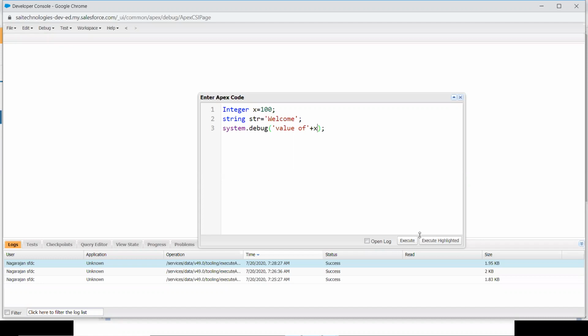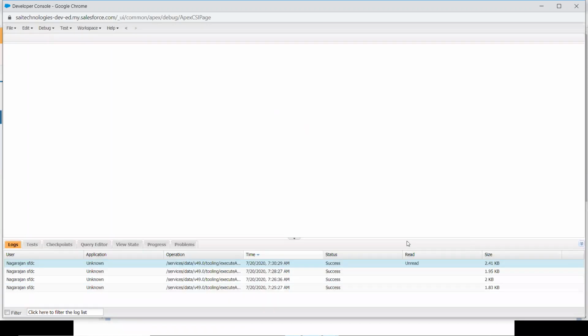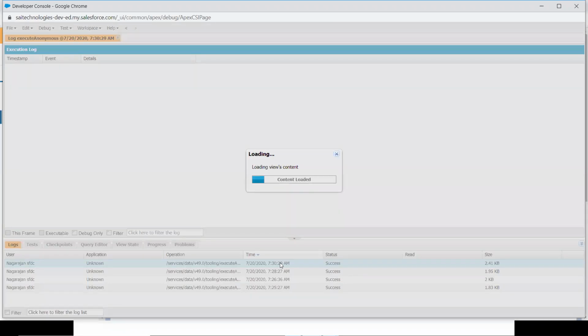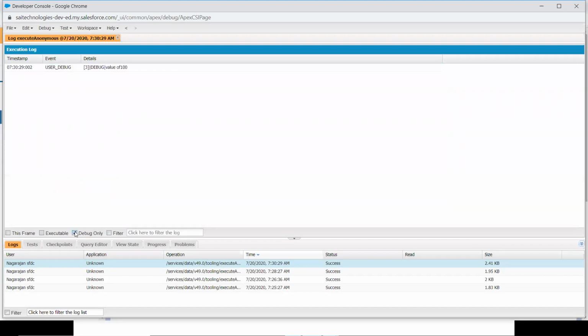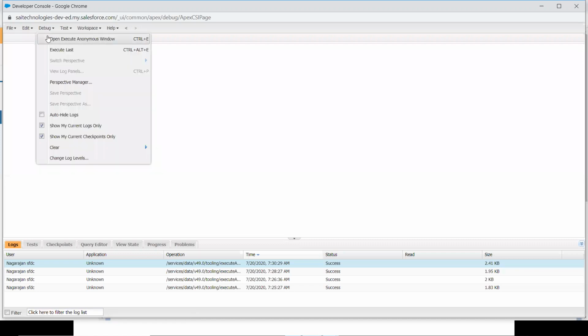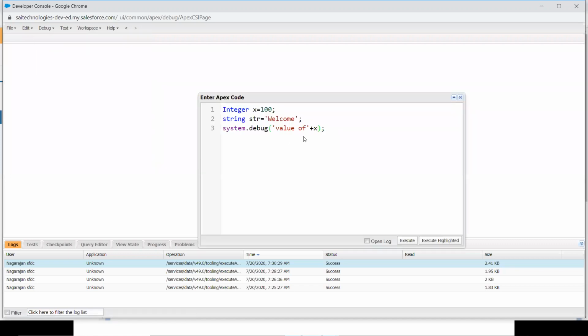Let's see what the output is. I'm going to execute it. Okay, fine. Let's see the output. In debug only, yeah, value of x is equal to 100. So that's what gets printed. That's what we have given. So the point I'm coming to say is, if you want to combine two different data types, you will be using plus as a concatenation operator. Okay. Any doubt in that?